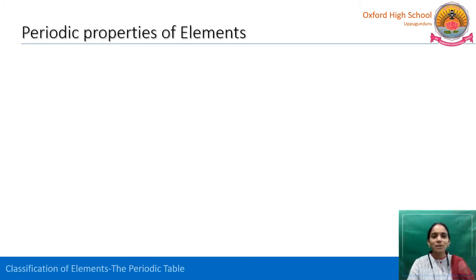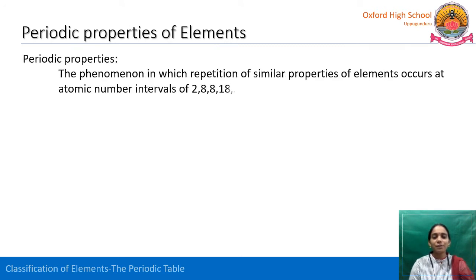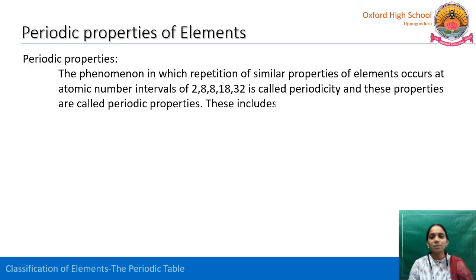Let us see what a periodic property is. A periodic property is the phenomenon in which the repetition of similar properties of elements occurs at atomic number intervals of 2, 8, 8, 18, 32. This is called periodicity, and these properties are called periodic properties.